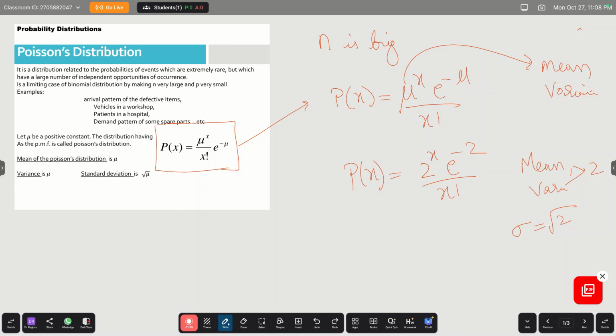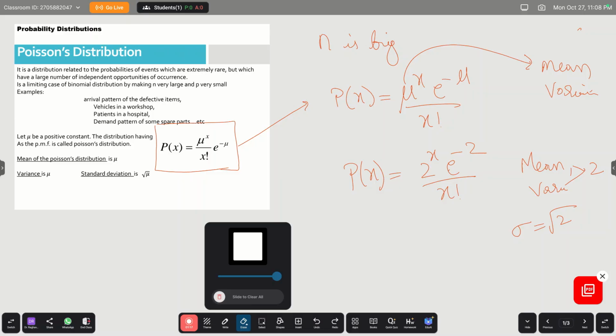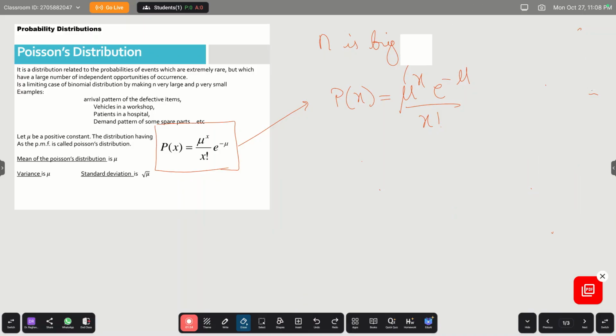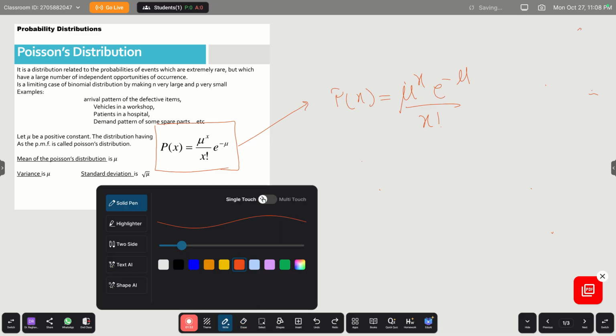Now, suppose you know the value of the mean, you can use it directly to calculate the values of the probability. Or suppose you know n and p.